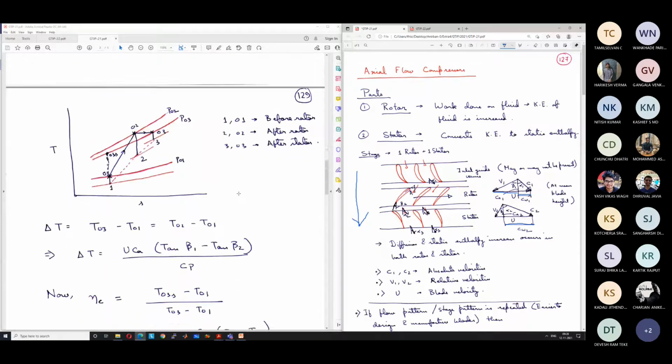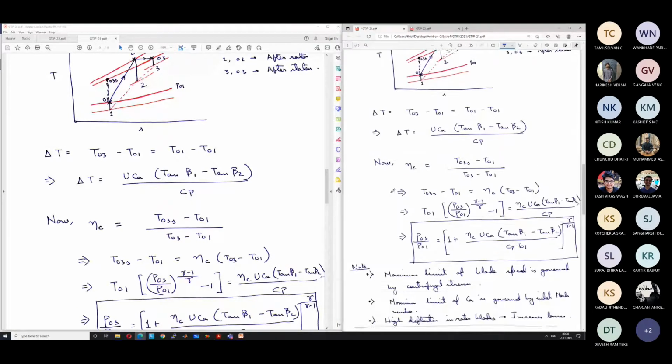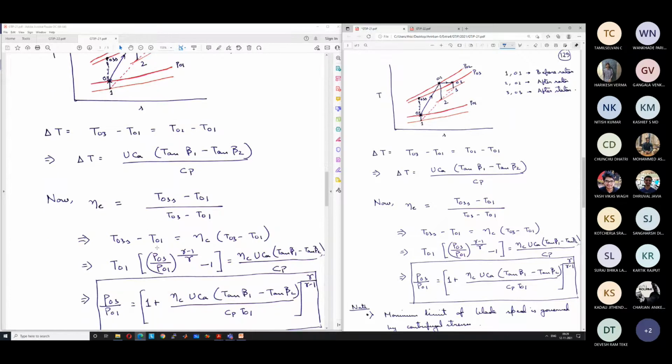So, keeping this diagram open, if we assume that the overall compressor isentropic efficiency is given as T03s minus T01 by T03 minus T01, like we defined when we were doing cycle analysis, then we can write T03s minus T01 equal to eta C times T03 minus T01.